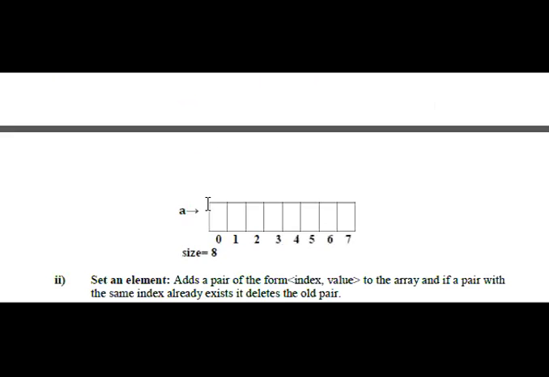Then in the main function, we call a1 dot create of 8, which means the size of the memory element. The memory space can be occupied 0 to 7, that is 8 in size.